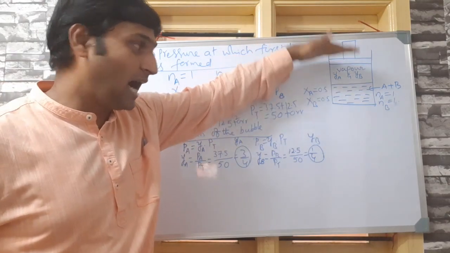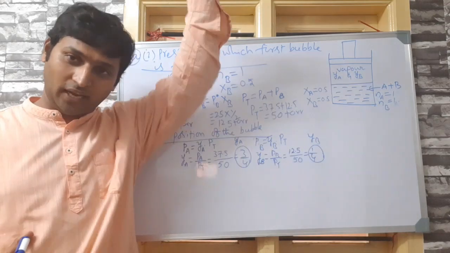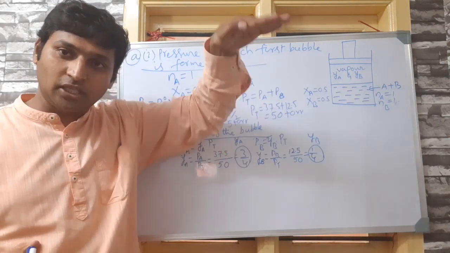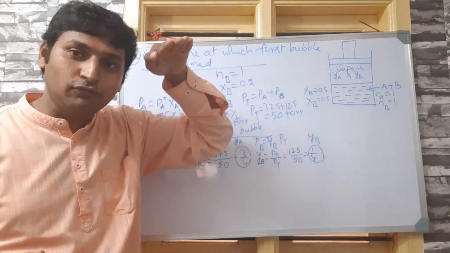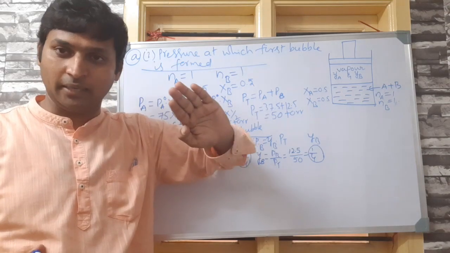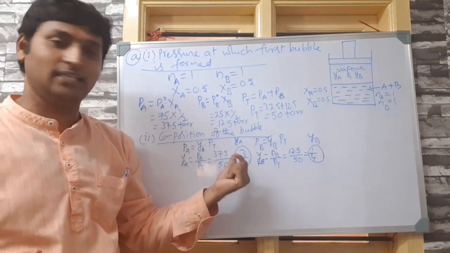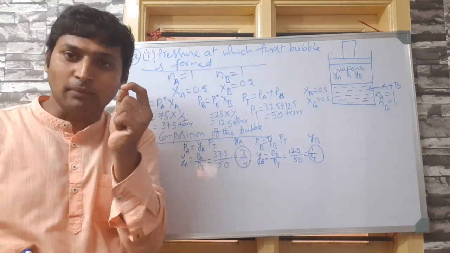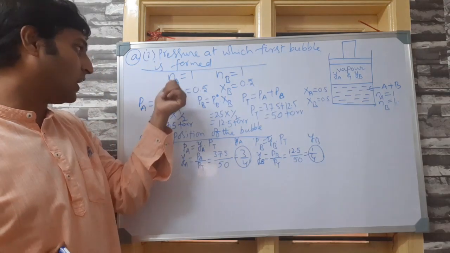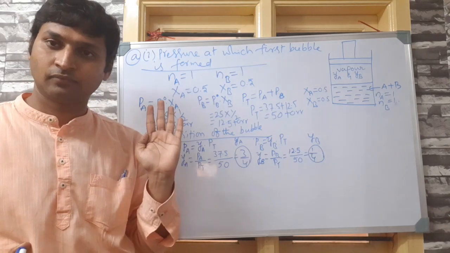Means there was a high pressure maybe, so it was purely liquid. Please understand that. I was maintaining a very high pressure, that's why it was purely liquid. I went on relaxing pressure, and when I reached 50 torr, at that temperature, we are maintaining a constant temperature. So when I reached 50 torr, the first bubble started. Because it is just the first bubble, the vapor phase is almost negligible. That's why I assumed total number of moles of A and B are equal to that of liquid only.